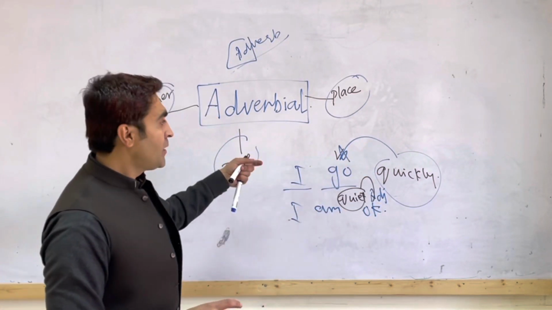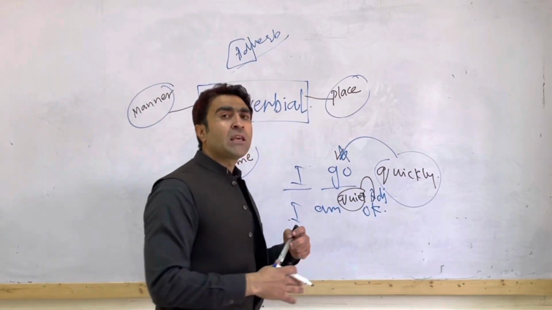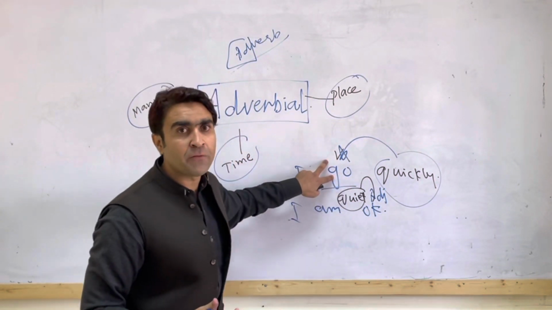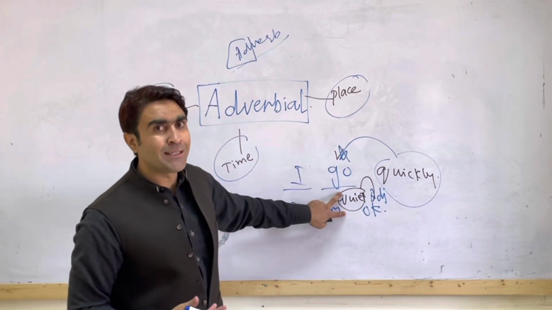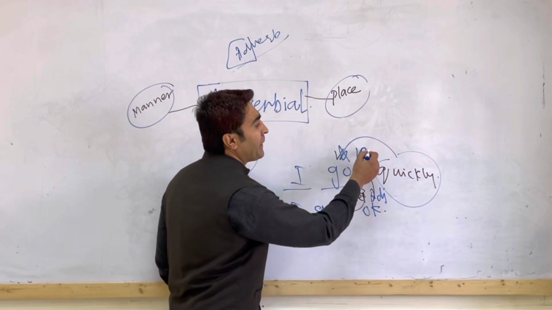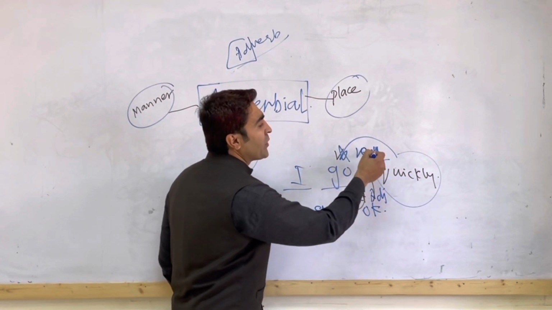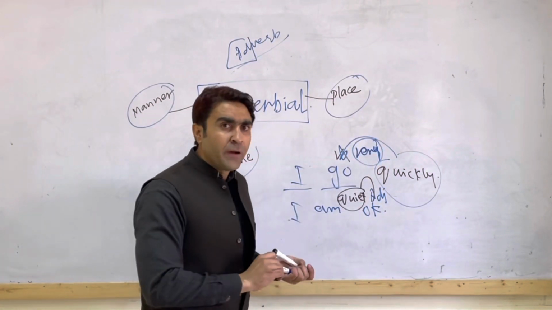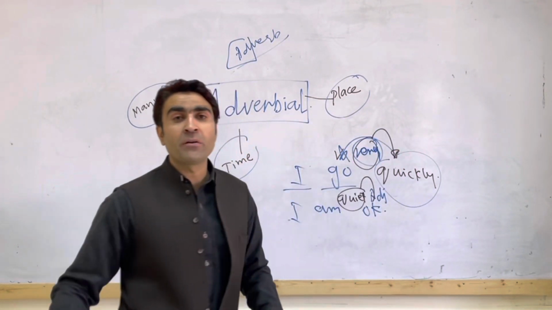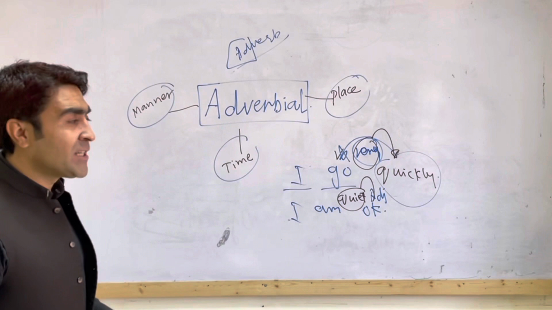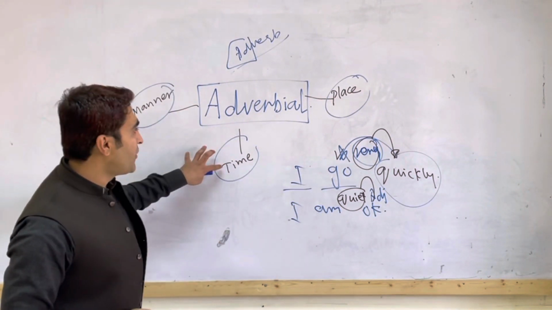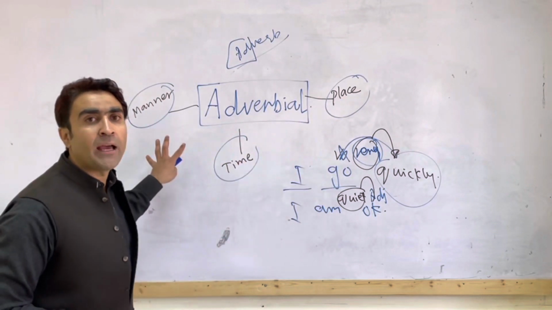So adverb is a word which is giving us extra information about verb in the first sentence, about adjective in the second sentence, and in the third sentence, I go very quickly. So very is also called an adverb which is giving us extra information about quickly. So that's called adverb. Now, the adverb of time, adverb of manner, and adverb of place are called adverbials.